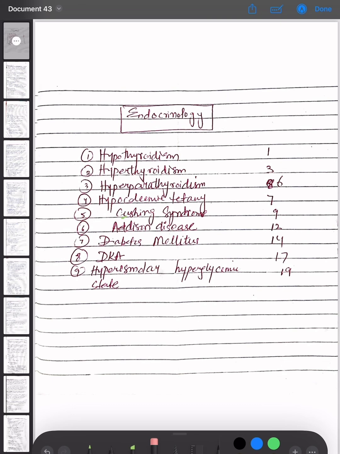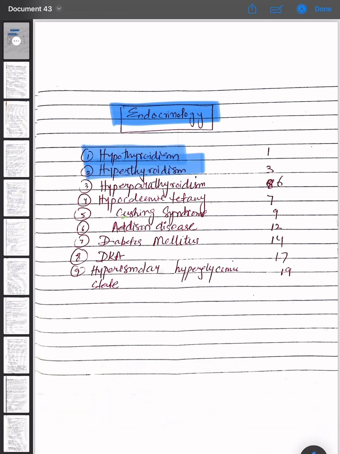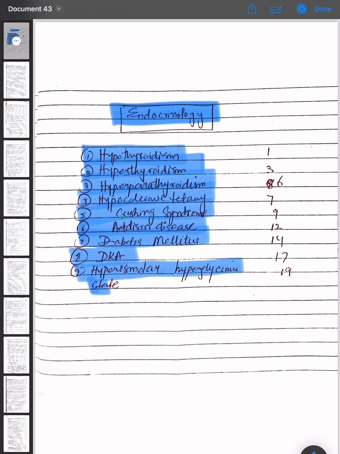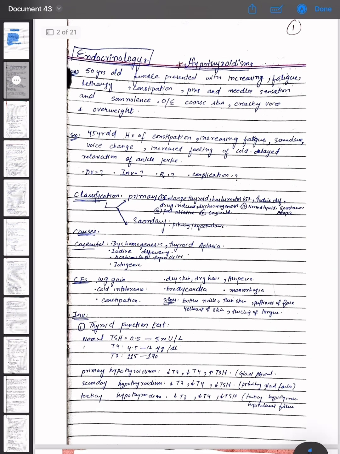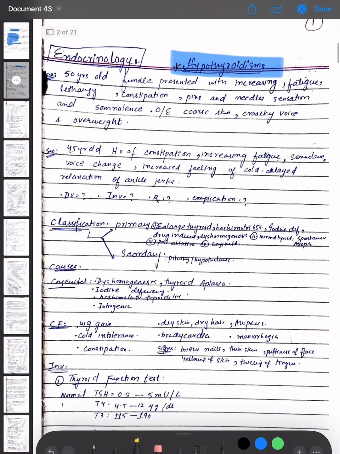So starting from the endocrinology, we will be discussing the following topics, that is hypothyroidism, hyperthyroidism, hyperparathyroidism, hypoglycemic tetany, Cushing syndrome, Addison disease, diabetes mellitus, diabetic ketoacidosis, and hyperosmolar glycemic state. Now starting from the first topic, that is hypothyroidism. So we are having a scenario that there is a 50-year-old female patient presented with increasing fatigue, lethargy,